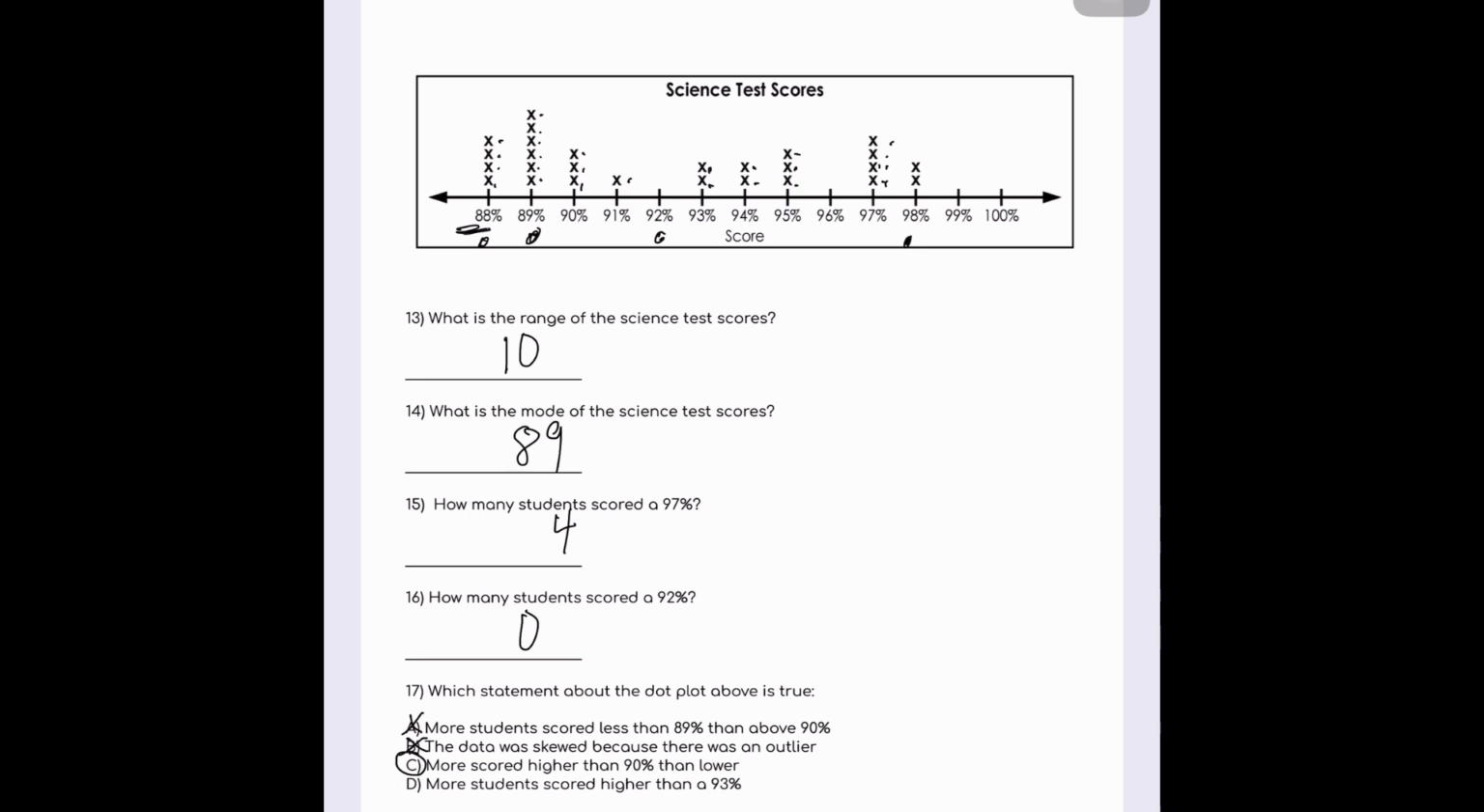Take a look at D, more students scored higher than a 93%. So higher than a 93. That would be 1, 2, 3, 4, 5, 6, 7, 8, 9, 10, 11. Okay, so it's not going to be choice D.